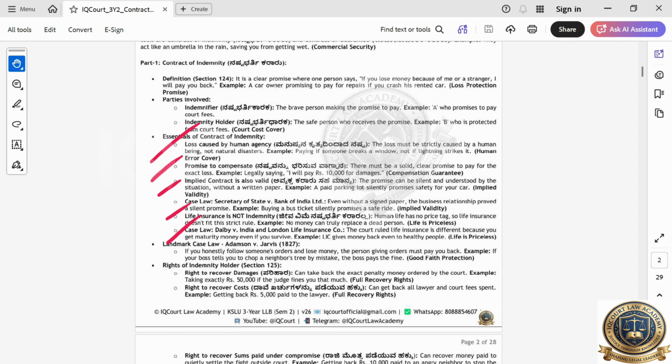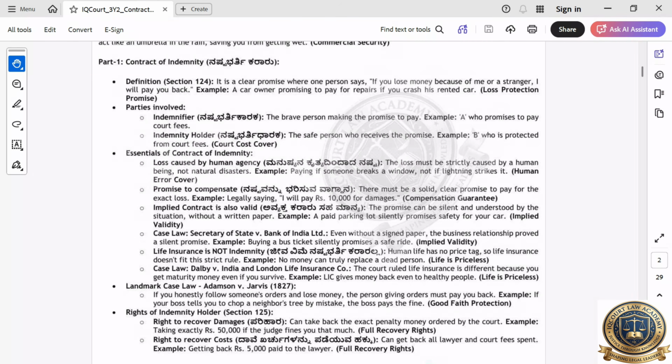You don't take much tension now. If you have not studied, don't take much tension. Now the exam is there. Just go and write the exam, whatever you know. So essentials you have to write for each question.